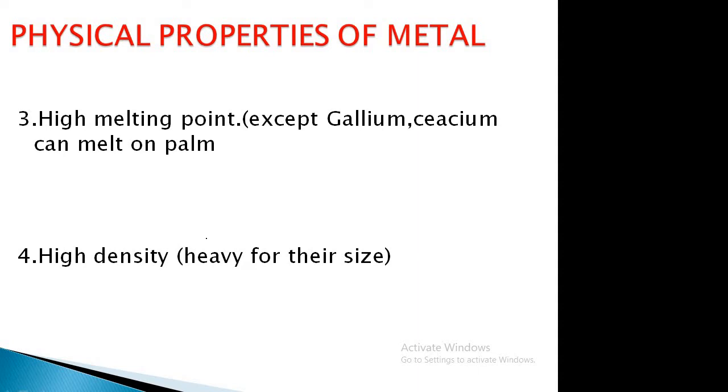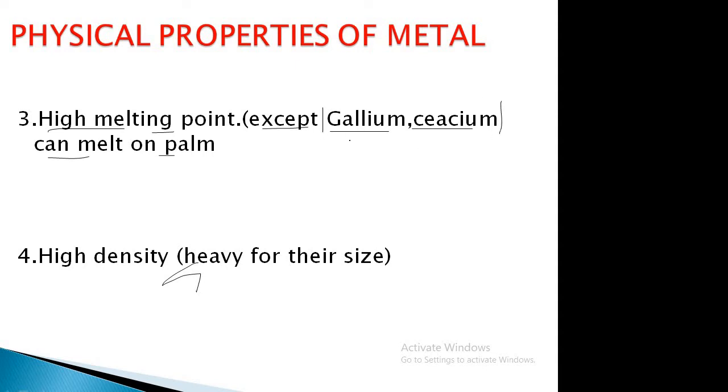That is the third point. Metals generally have a high melting point. We can see that metals have a very high melting point. Some exceptions are also there, that is gallium and cesium. These are the two metals that can melt on our palm. Apart from these two, some other metals are also there.